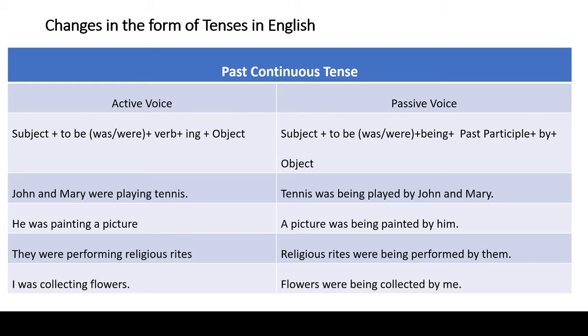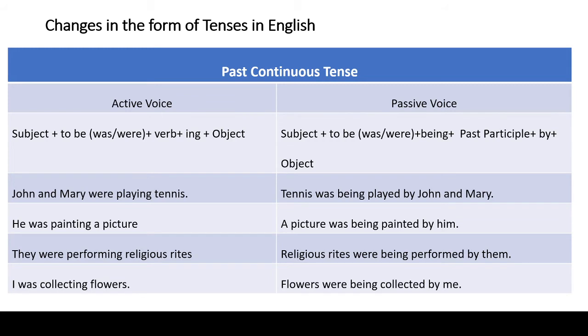The next example is I was collecting flowers. Here in this sentence I is subject, was collecting is verb, flowers is an object. Due to the presence of was collecting, the sentence is written in past continuous tense. Our answer will begin with object, that is flowers.